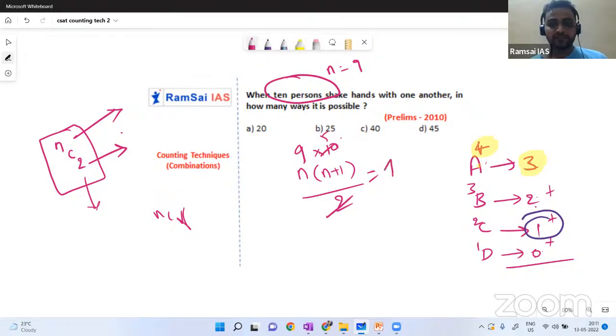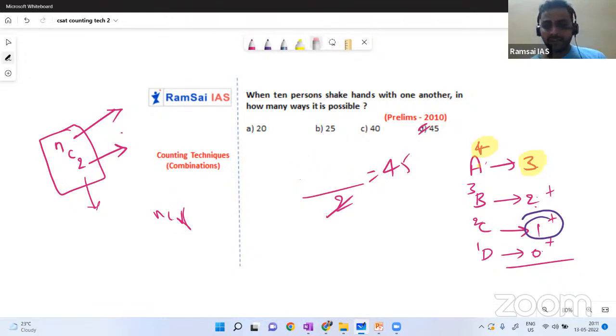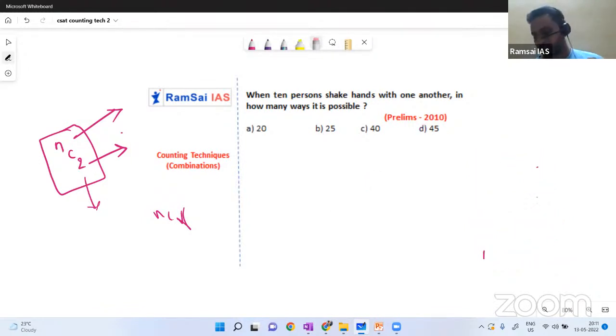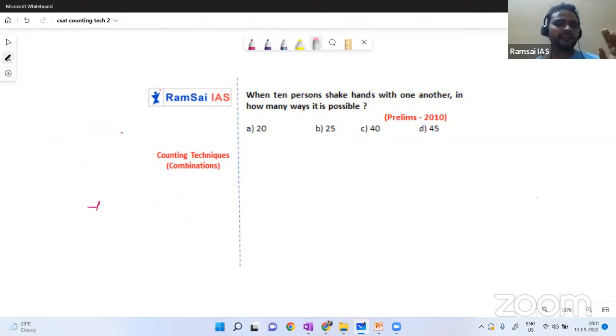9 into 5 is 45. You will get the same answer. So people made it so simple with a formula here. Whenever you go through the concept of exchanging shake hands, remember there is a small formula. If there are n people, forget about all these nCr, nPr, and when there are 4 people, 3 shake hands, some everything, just forget.